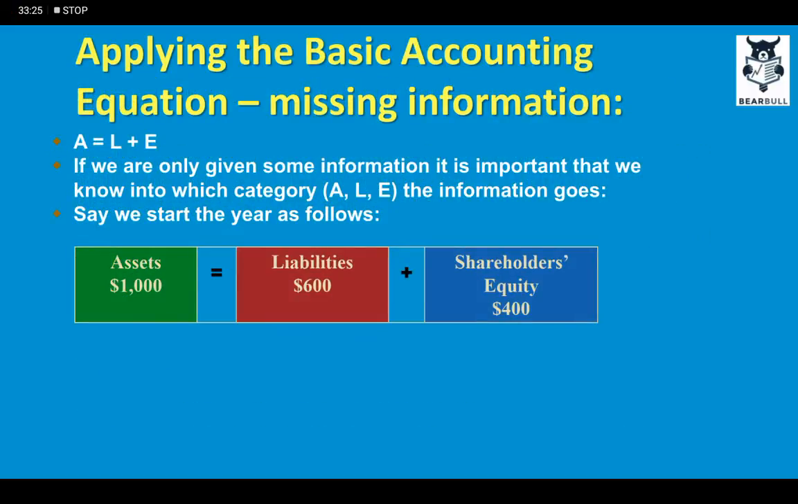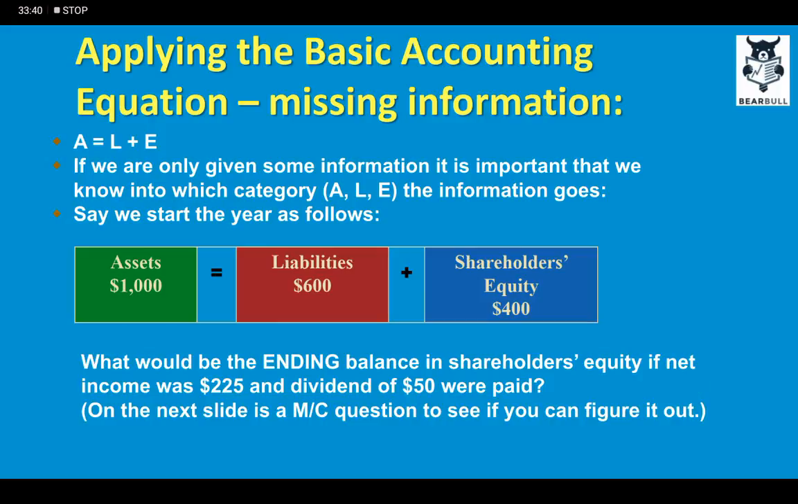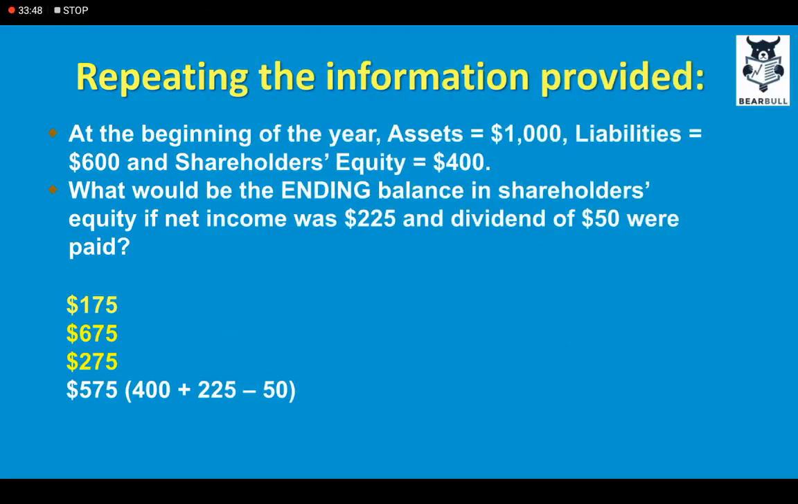If we are only given some information, it is important that we know in which category the information goes. Say we start the year as follows: at the start of the year, assets were 1,000, liabilities were 600, and equity was 400. Now, what would be the ending balance of shareholders' equity if net income was 250 for the year and dividends paid were $50 for the year?